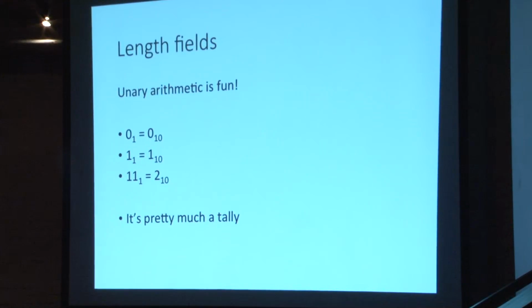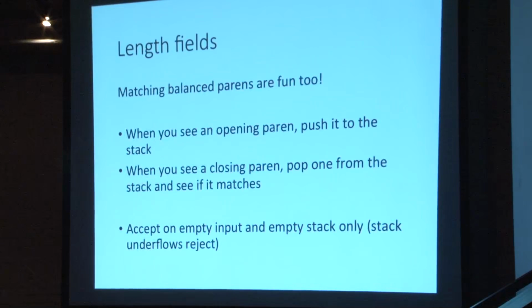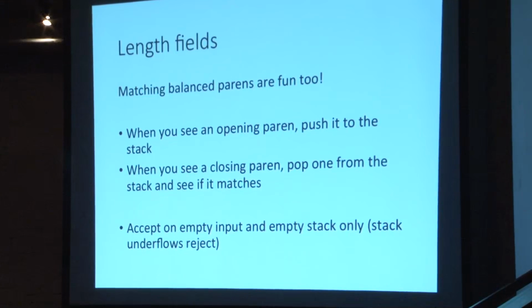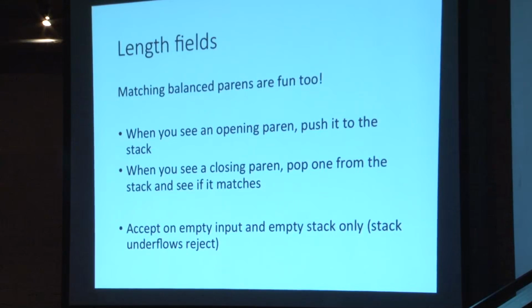5 ones is 5. That might begin to look a little bit to you like matching balanced parens. When we match balanced parens, essentially what we're doing is creating a stack. We push the paren onto the stack when we see an open paren. When we see a closed paren, we pop it off the stack and see if it's the same. If it's not the same, we reject. If we reach the end of the input and the stack is empty, then we accept the message.